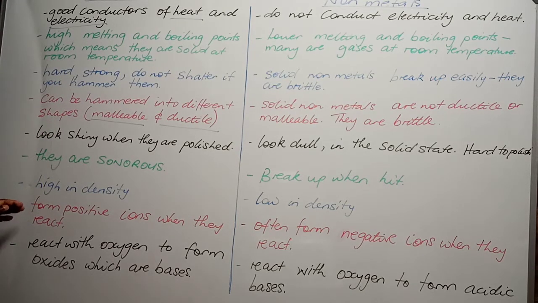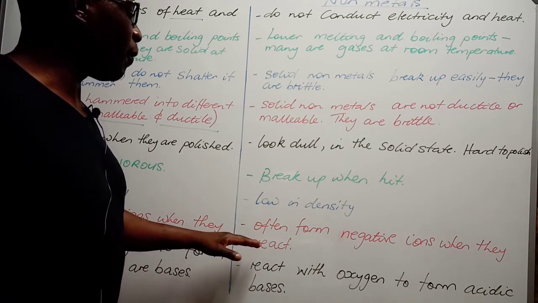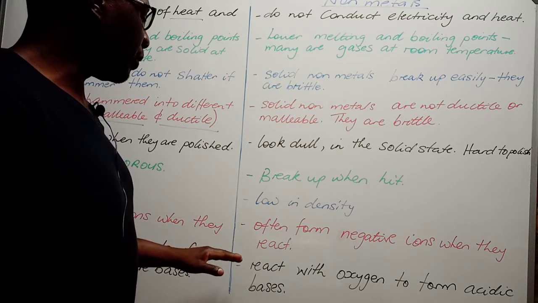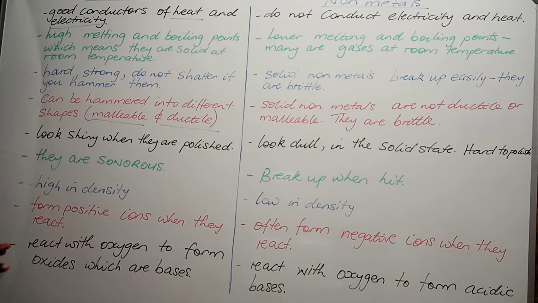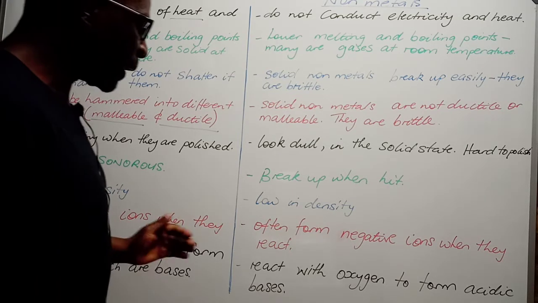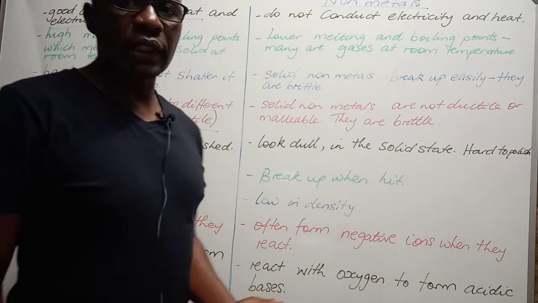Metals form positive ions when they react, whereas non-metals will often form negative ions upon reacting. Metals will react with oxygen to form oxides, which are bases. Non-metals will react with oxygen to form acidic oxides.